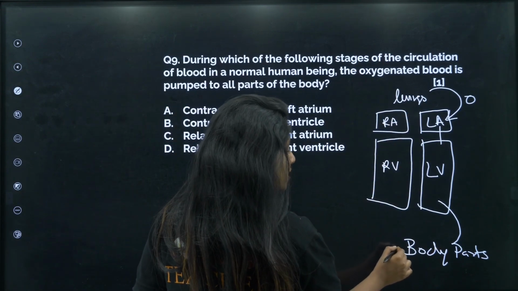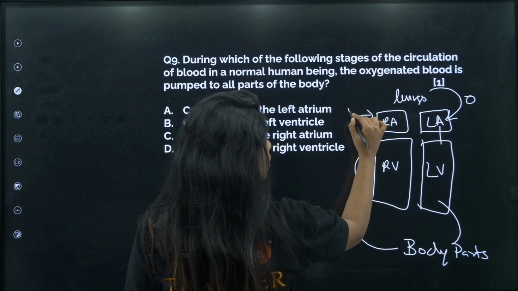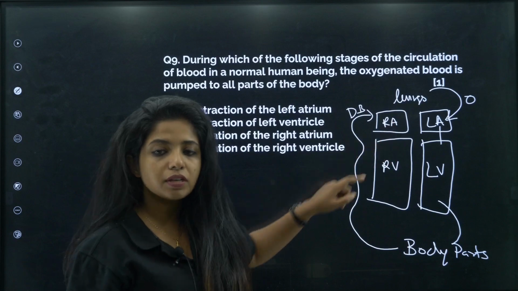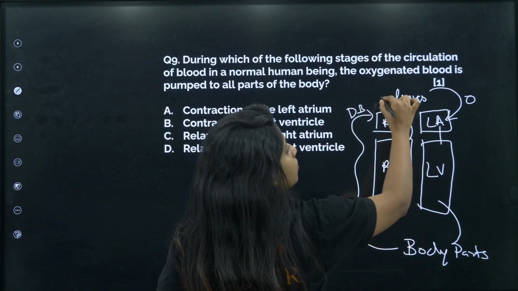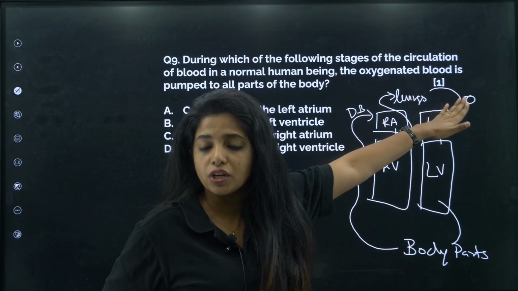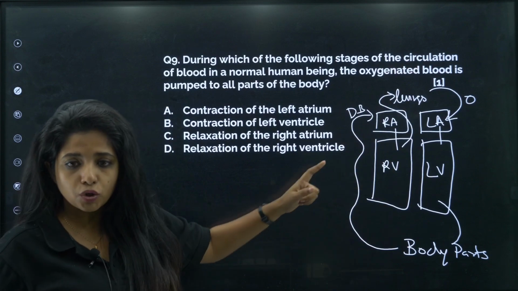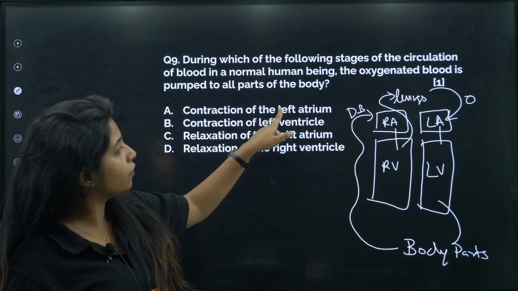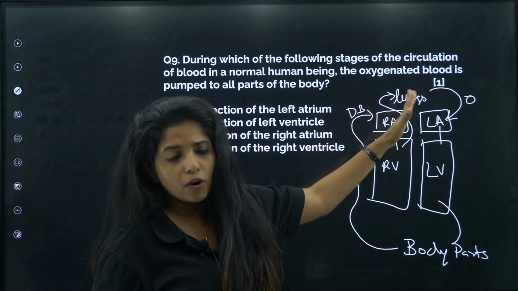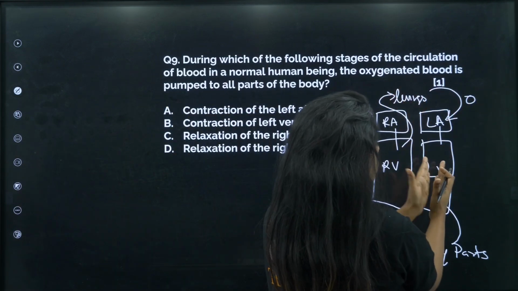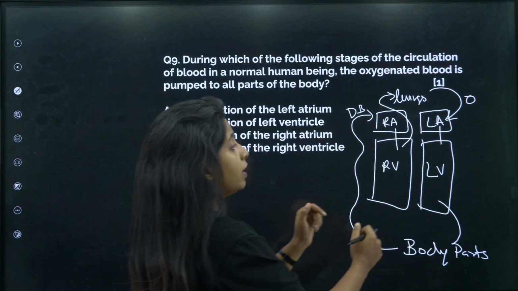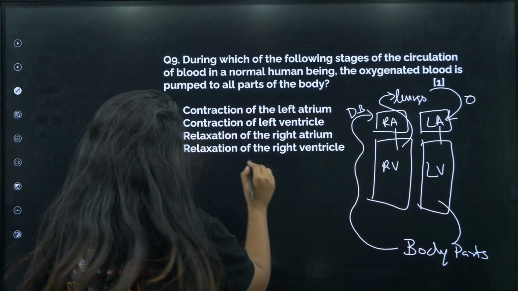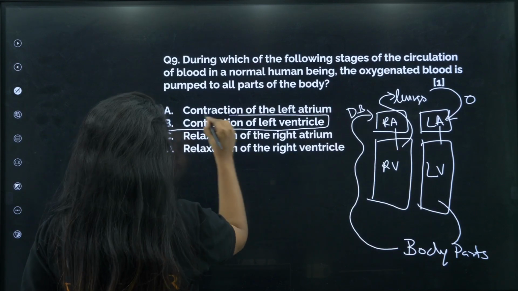From the body parts, as a return gift, body part will be giving deoxygenated blood, my dear children. Deoxygenated blood is given again to the atrium first, then to the ventricle, then from ventricle it goes to the lungs for oxygenation, and the whole cycle repeats again and again. So, the oxygenated blood is pumped to all parts of the body when contraction of left atrium happens. When contraction of left atrium happens, it is going to send to the left ventricle. Contraction of left ventricle happens. When contraction of left ventricle happens, it is going to send to the body parts. So, this is correct. But let's see the other option.